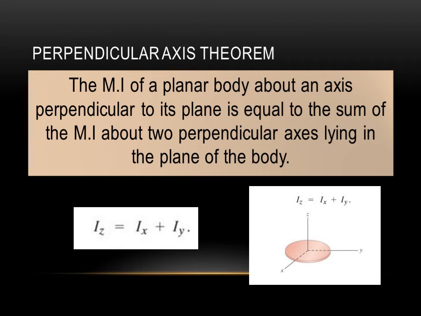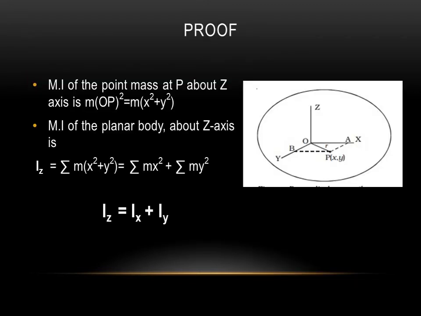See, x and y axis, you can consider the z axis is perpendicular to the plane. X and y axes are two axes lying in the plane of the body but perpendicular to the z axis. Then the moment of inertia of the body about the perpendicular axis, that is about the z axis, will be equal to the sum of the moment of inertia about x and y axis. That is the perpendicular axis theorem. Now we will prove it.